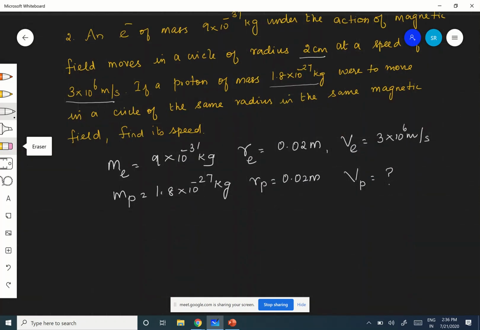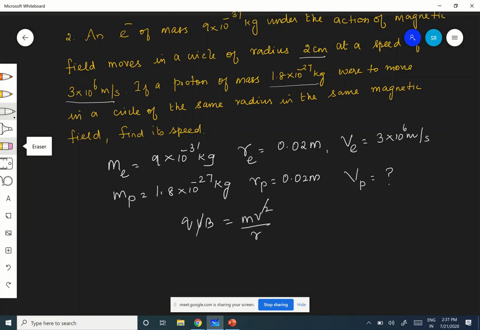Now, how to find out? Once again, a circular path means immediately you have to go to QVB. If it is moving in a circular path, it is definitely perpendicular; otherwise it will not move in a circular path. Only when the charged particle moves normal will it trace a circular path. So there is no need to say every time that theta is 90. Circular path means theta is equal to 90. Therefore you can write QVB equals mv squared by r.